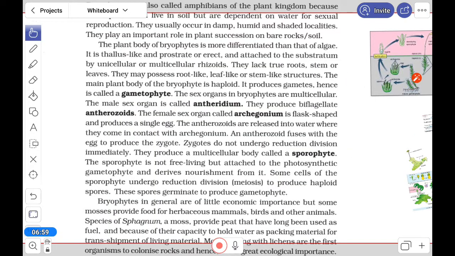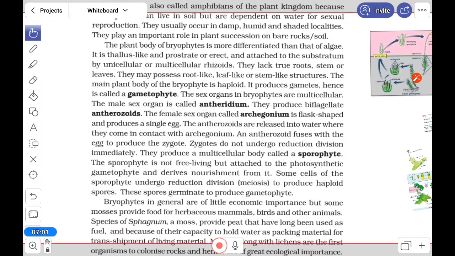Already we know its main plant body. Here it is the main plant body of the bryophyte. It is haploid, and it produces gametes. So it is called the gametophyte. And these gametes also are haploid, and when the zygote forms, this zygote will be diploid, but this zygote does not undergo reduction division immediately.